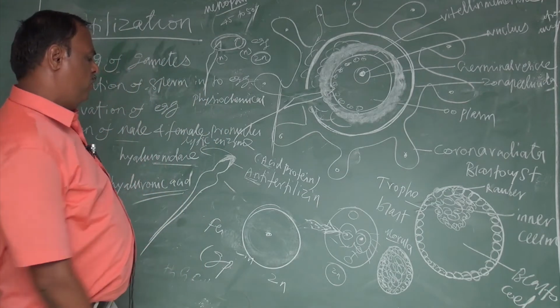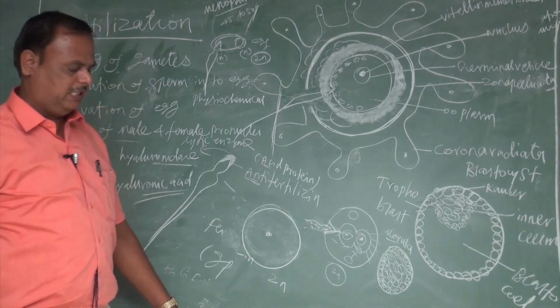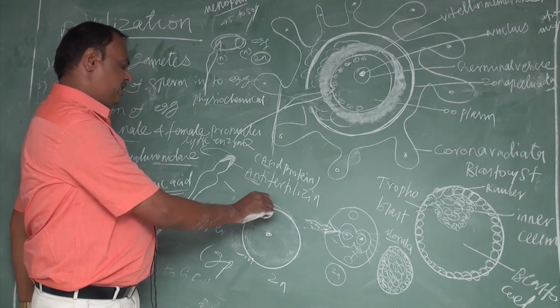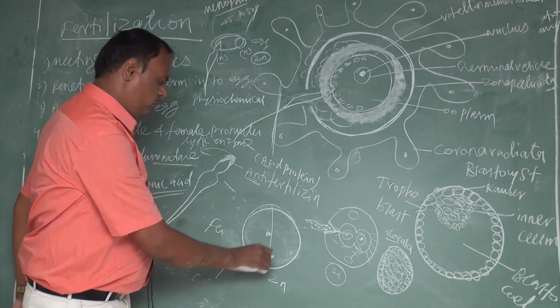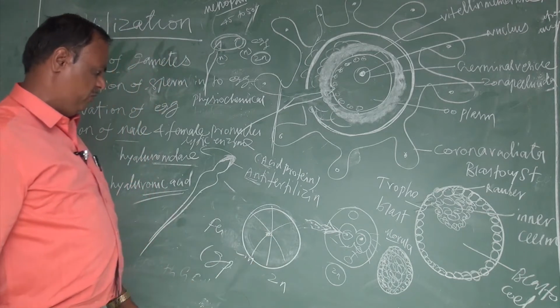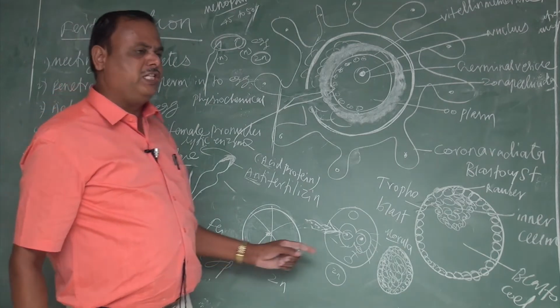The zygote undergoes mitotic division. In the first mitotic division, cleavage occurs. What is meant by cleavage? Due to mitotic division, the cells are divided: one cell into two, two cells into four, four into eight. After about 72 hours of cell division, 16 cells are formed.